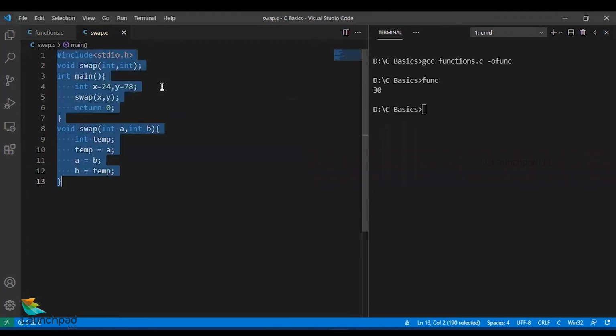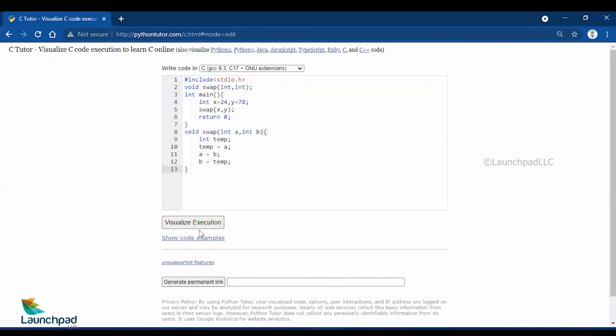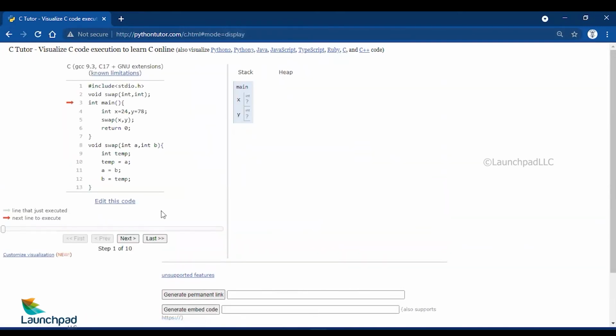Okay, I'll take this whole code and let us get to the tutor part. Let's edit this part and visualize it. This will help you understand how the swapping works, whether the swapping is happening or not. So let's visualize it. Next step. Now in the main function, I have 2 variables x and y, which take values of 24 and 78. And I call the swap function. Now the swap function has 3 variables in it: int a, b, and temp. a and b are the parameters and temp is a local variable for the swap function.